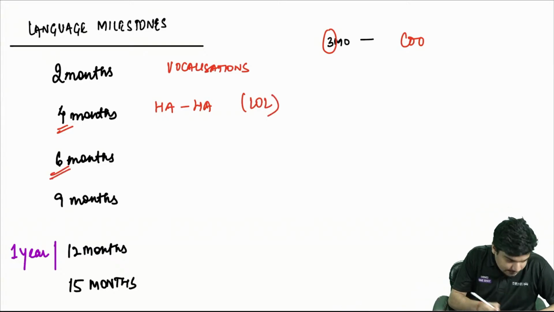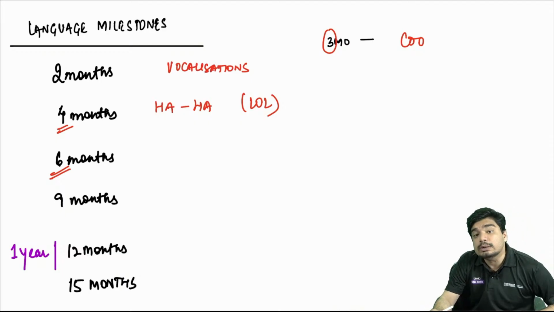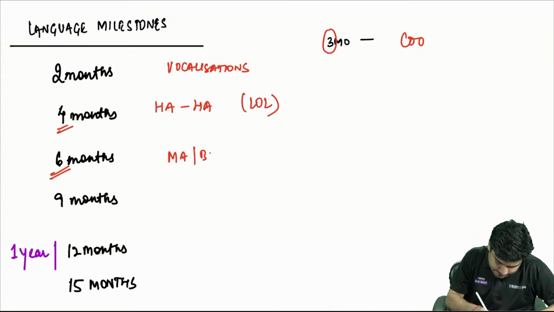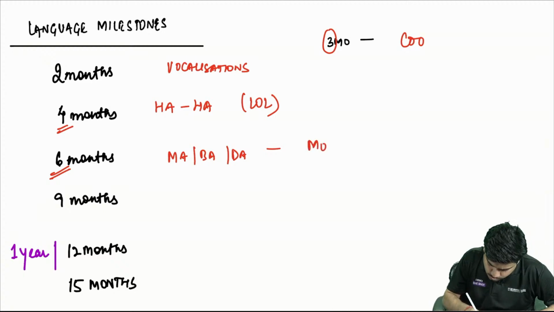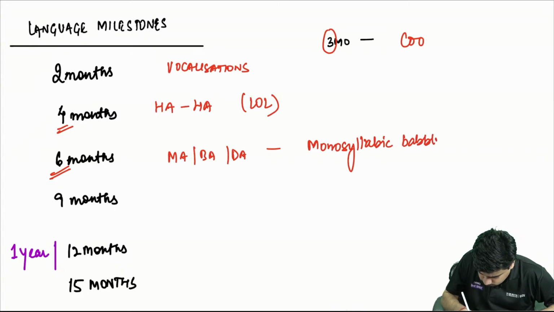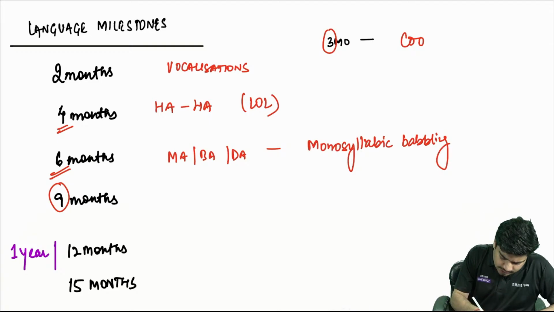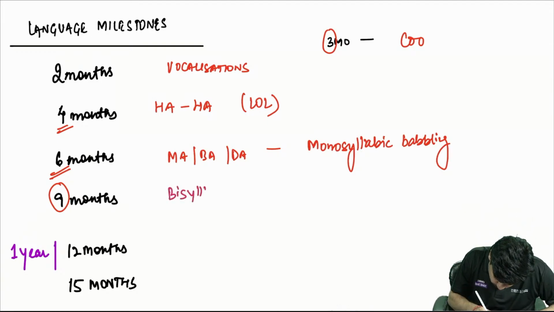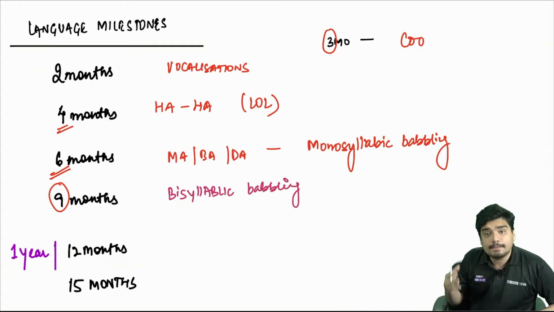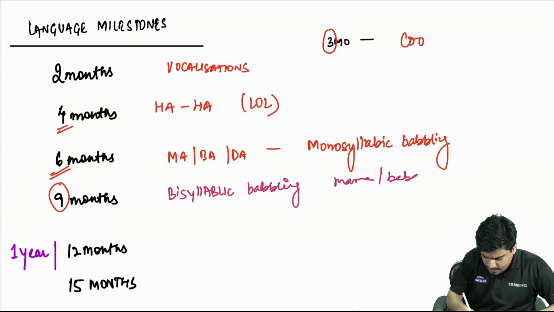At 6 months, what's going to start? Monosyllabic babbling. Ma, ba, da. That is your monosyllabic babbling, which will start at 6 months. At 9 months, this monosyllabic babbling will turn into bisyllabic babbling. Mama, Baba, Dada. Like that.